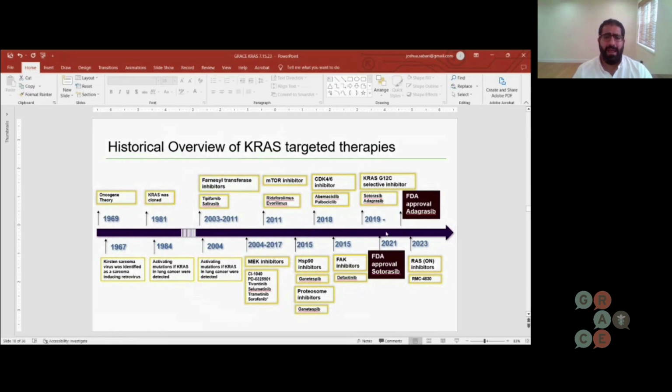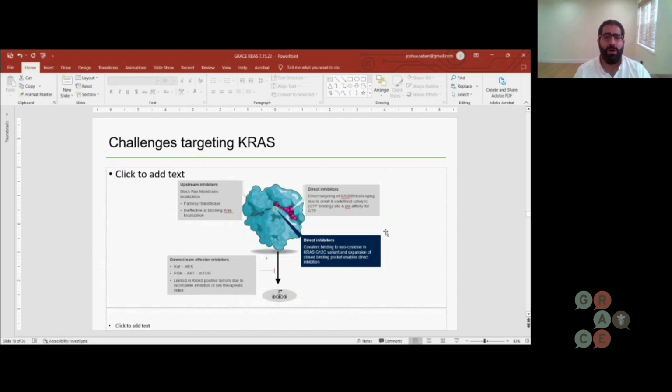Now, jumping into some of the KRAS therapeutics that we have available, it's really been a long road, and KRAS has been thought to be undruggable for many years. Here you can see the discovery of the KRAS mutation back in 1967 and many negative trials. I have colleagues that have been involved in 30, 40 negative trials in this setting. It really wasn't until 2013, and I'll show you the really novel biology of how we are now able to target this alteration. More recently, in early 2021, we saw the approval of sotorasib, the first KRAS G12C inhibitor, and more recently, adagrasib, the second FDA-approved KRAS G12C inhibitor.